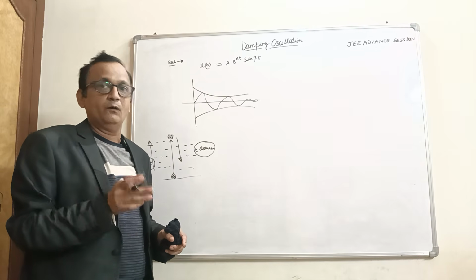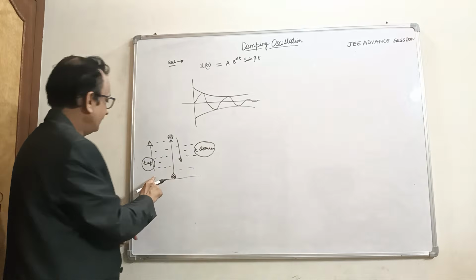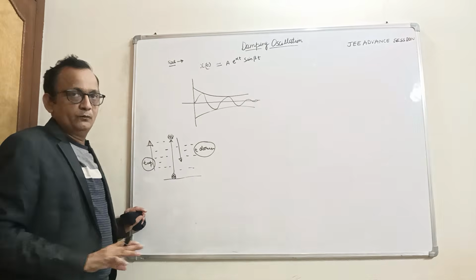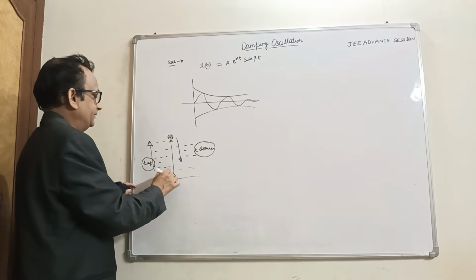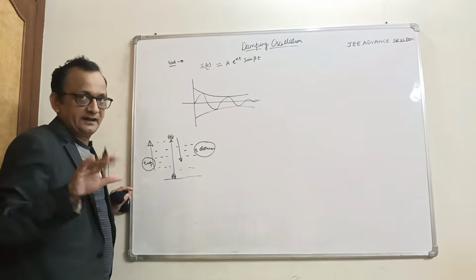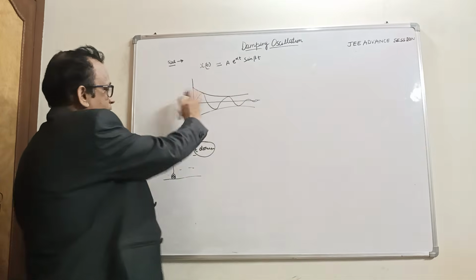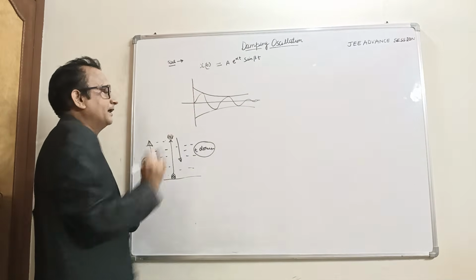That is, more drag force acts in comparison to the movement in the upward direction. So the time taken by the object from here to here is slightly less in comparison to this. So the same phenomenon is here.